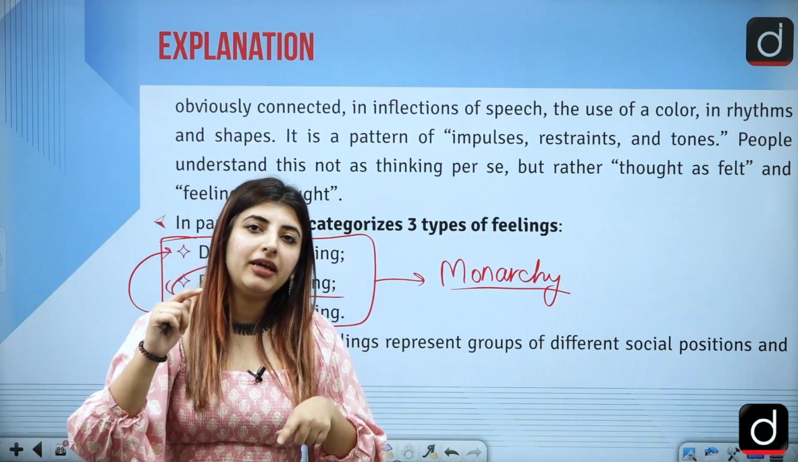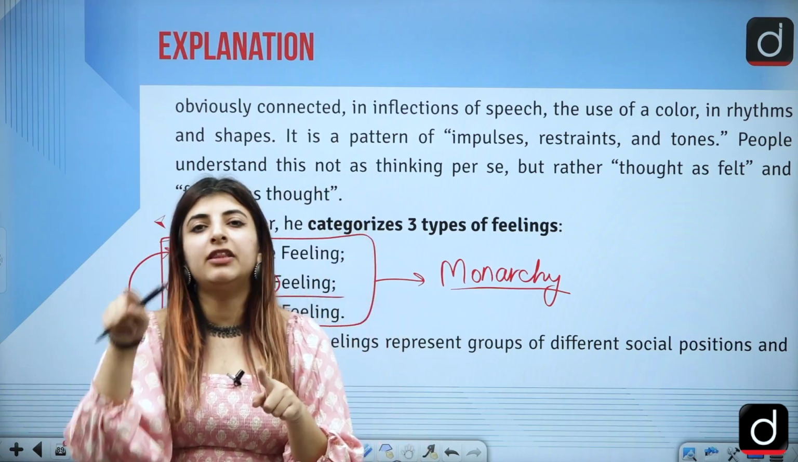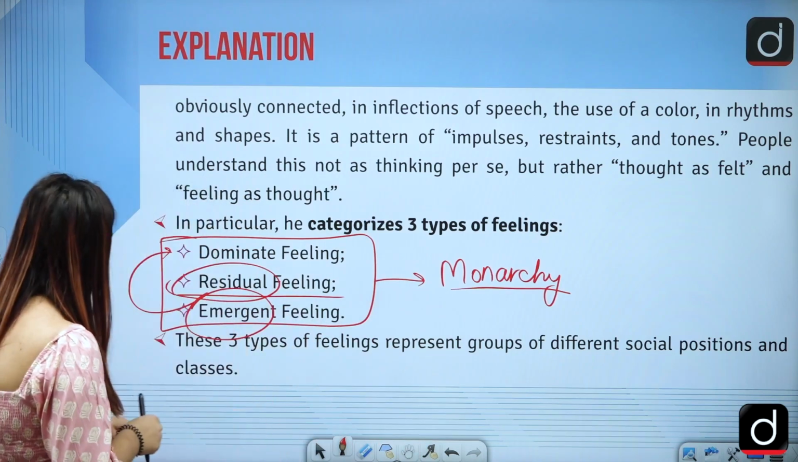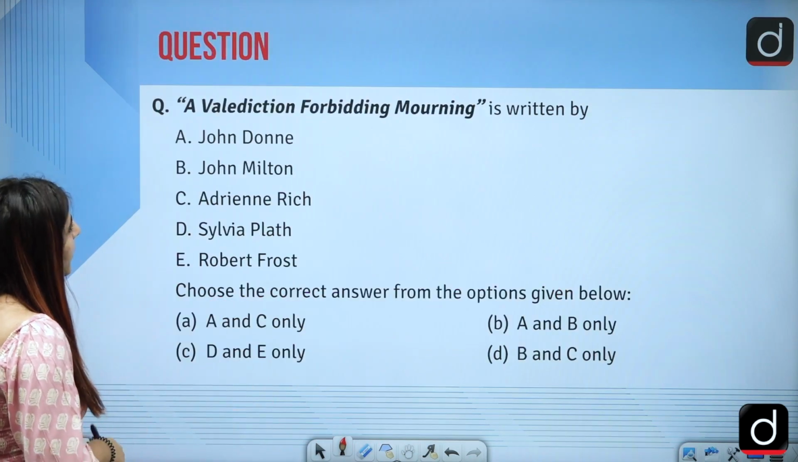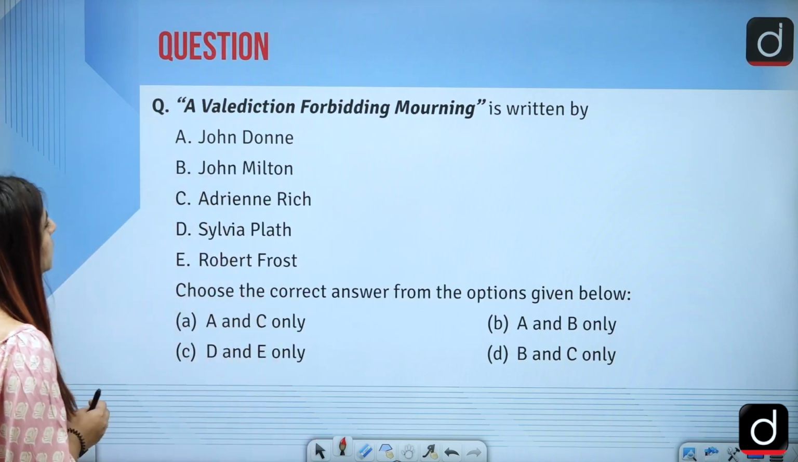And emergent will be the one who will be opposing this dominant culture time and again to come in the position of power as well. Correct? Next is, A Valediction: Forbidding Mourning is written by whom?